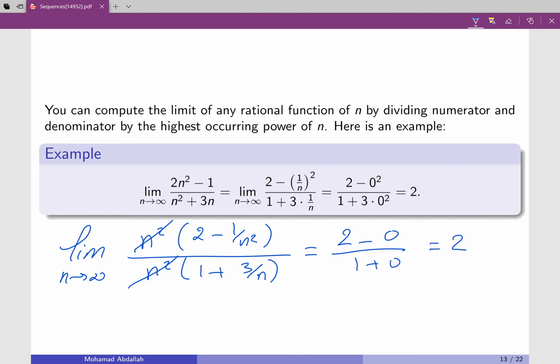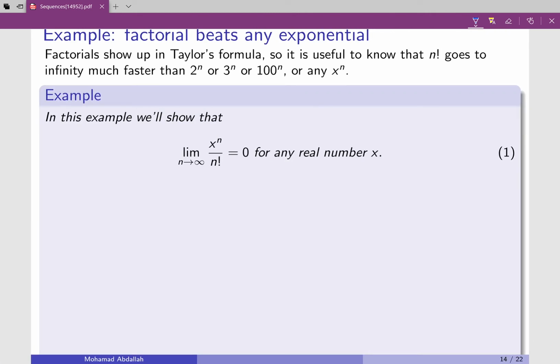If the degree of the top was, for example, 4, then I'm still going to have an n on the top, and my answer will be infinity. If the degree on the bottom was n to the 4 and the top was n squared, then I'm going to have an n squared left in the bottom, so I'm going to have 2 over infinity, which is 0. So you can do it like this, and if you just use this result, that would be fine.